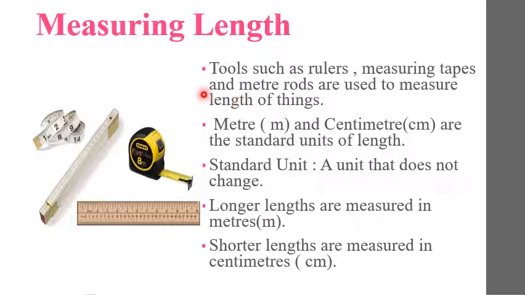So let's see here. Children, today common units are used for measurement which are the same for all. For example, you can do an activity. By using your hand span, you have to measure the length of any table you have. You and one partner, you can take the help of your parents. Both of you, either your father or mother and you yourself, have to measure the length of the table by using your hand span.